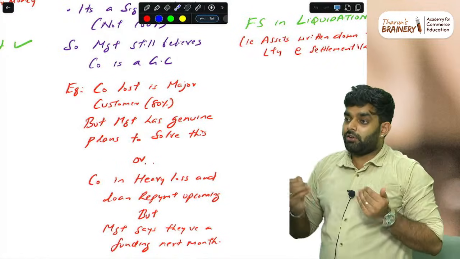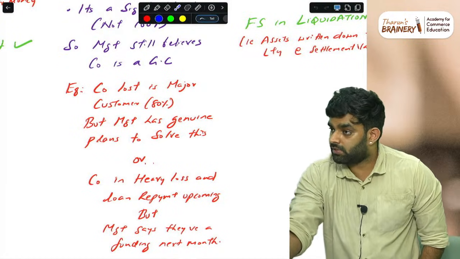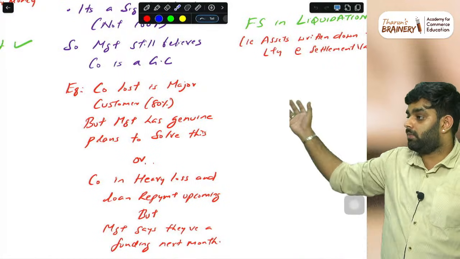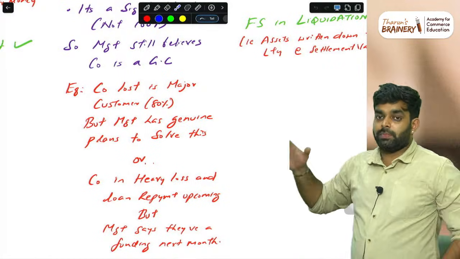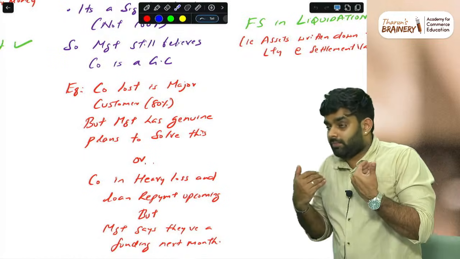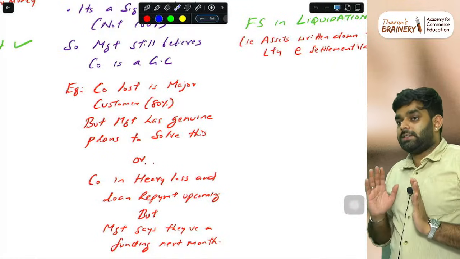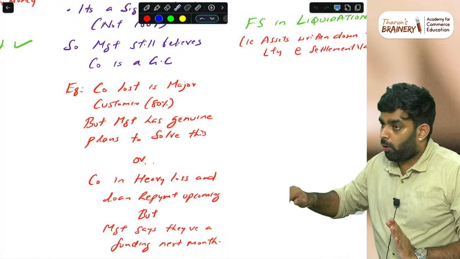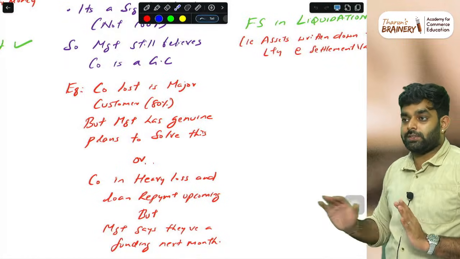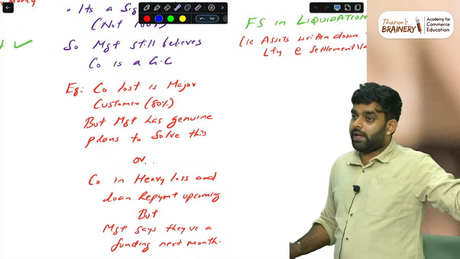And 80% of my production is purchased by Tamil Nadu. Suddenly the Tamil Nadu ministry changed, a new ministry came, someone's friend got the tender, and it went to court. Basically, I'm gone. But here also going concern is not yet affected. When the auditor asks, 80% of the customer is gone, what will you do? I will say I still have 20% customer. I have money to run the operations, I'll cut down the salaries, everything. I'll run the operation, and for the remaining customers I'll try to get Andhra or Karnataka.